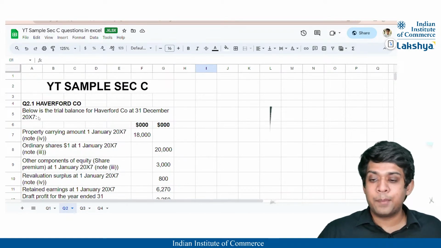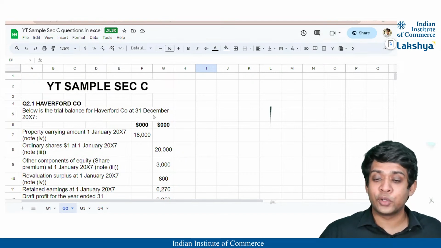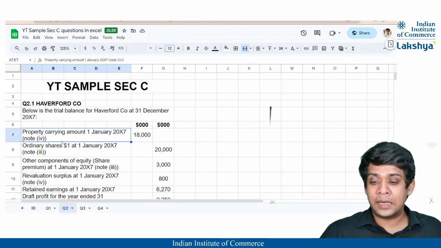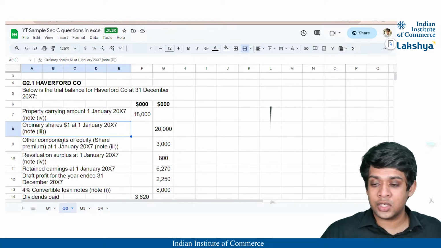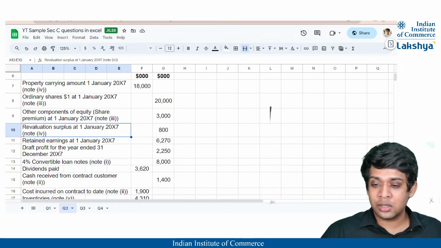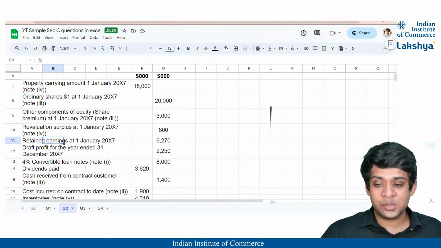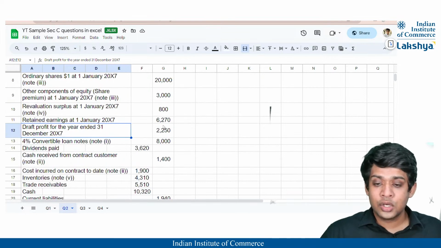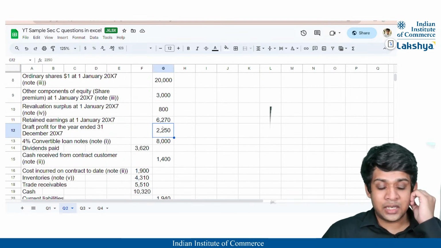This is Haverford company. Below is the trial balance for Haverford company as at 31st December 2007, which is provided to us. We have our property, plant and equipment, the ordinary share capital, other components of equity, revaluation surplus, the retained earnings. The draft profit has been given to us.